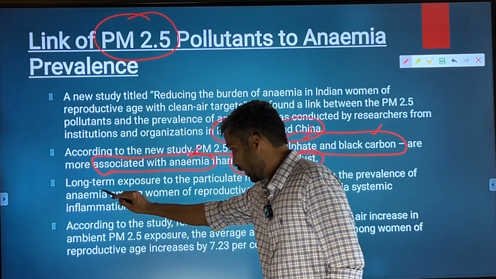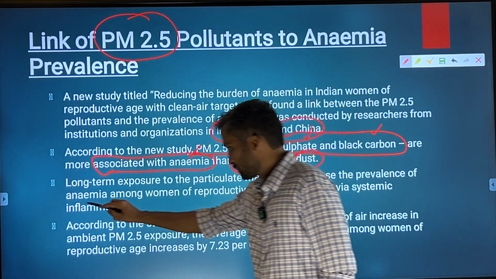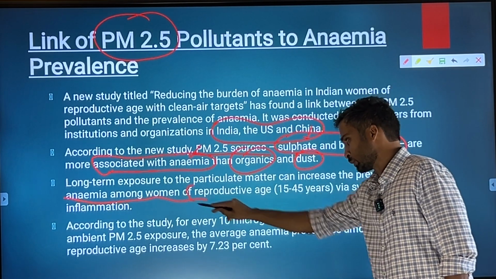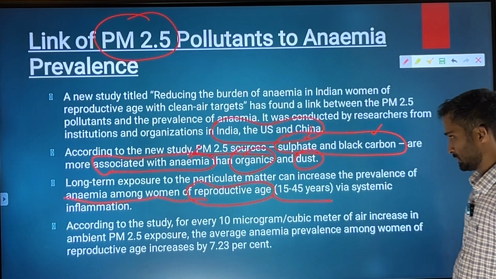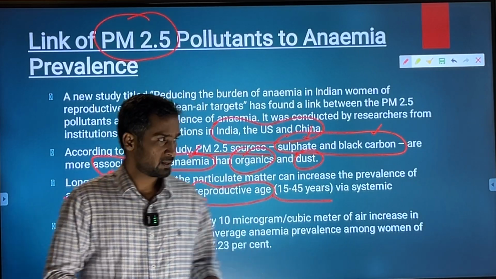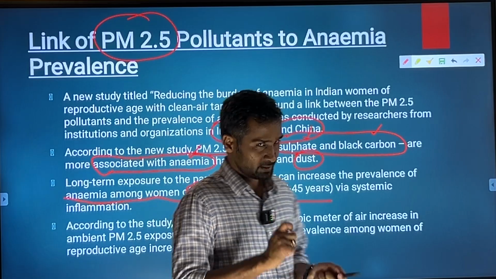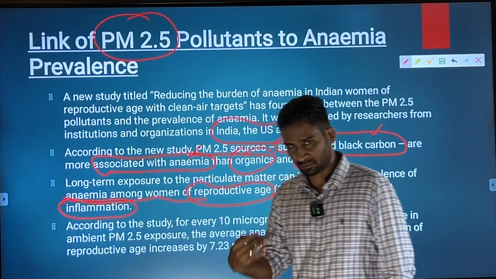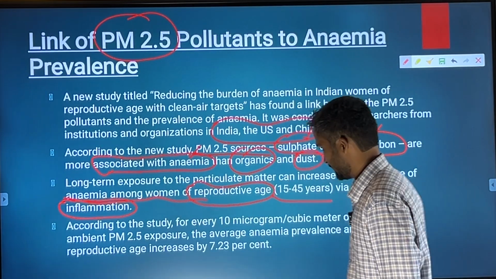Then long-term exposure to particulate matter can increase the prevalence of anemia among women in their reproductive age group, which is 15 to 45 years. So basically this long-term exposure to PM 2.5 leads to systemic inflammation, and because of that systemic inflammation, the problem of anemia is caused among women.